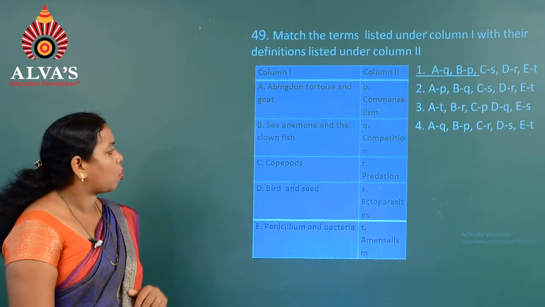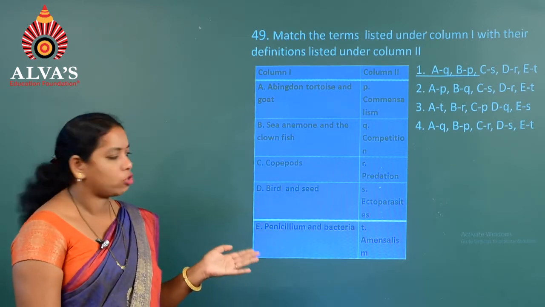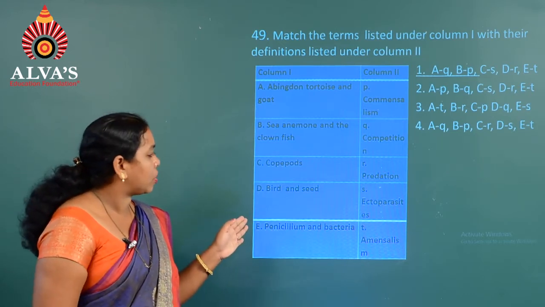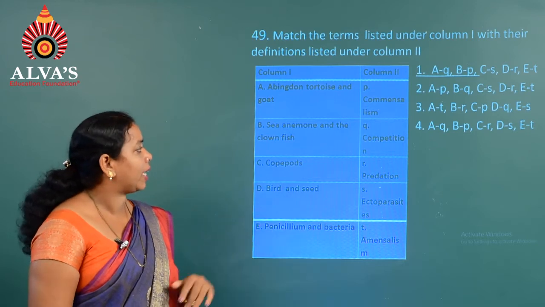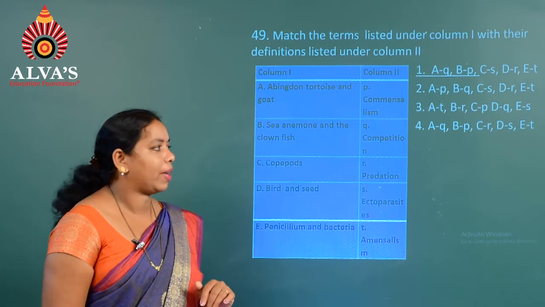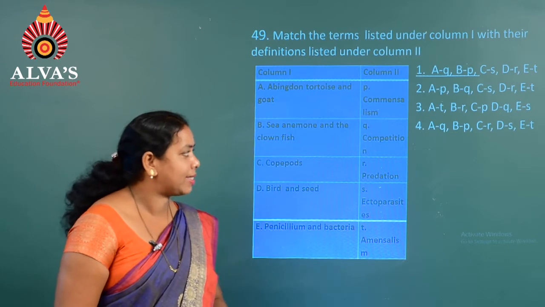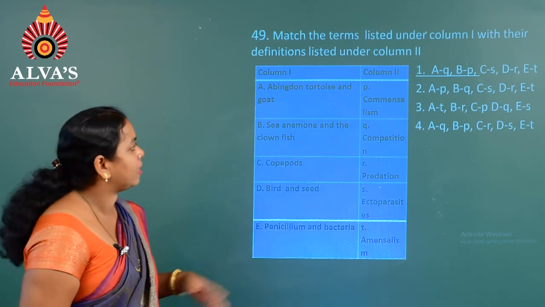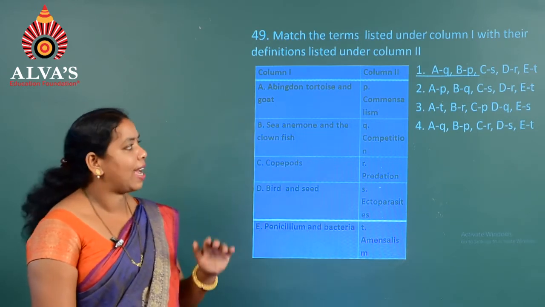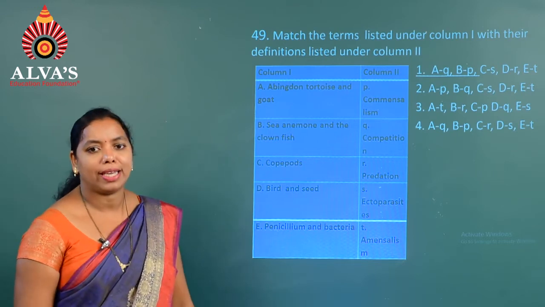Next, copepods: the right match is ectoparasites. Next, bird and seed is predation, R. And penicillium and bacteria is the example for amensalism. Hence the correct answer is A-Q, B-P, C-S, D-R, E-T, and the first option is correct for question number 49.